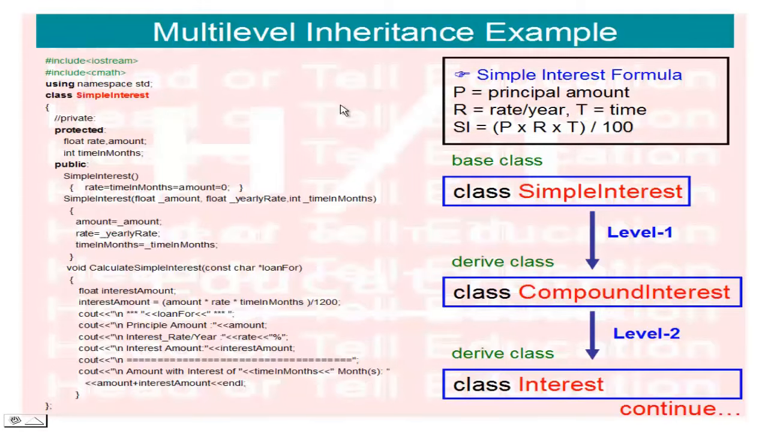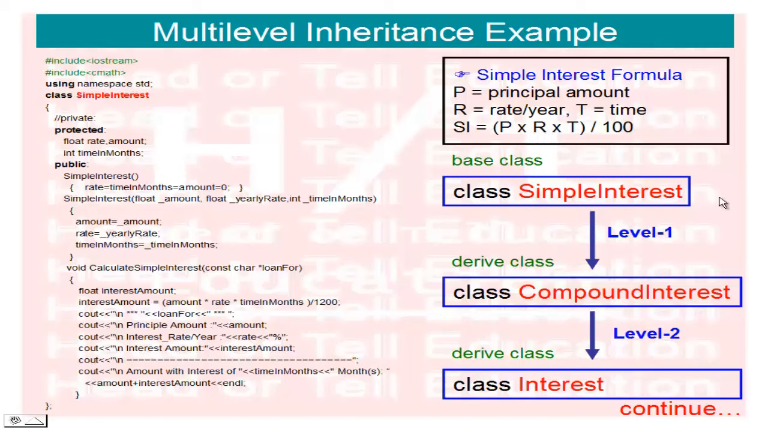Now check the multi-level inheritance example. So how can we create multi-level inheritance? First we understand the simple interest formula. Here P equals principal amount, R equals rate per year, and T equals time, and the simple interest variable SI equals P multiplied by R multiplied by T and divided by 100.